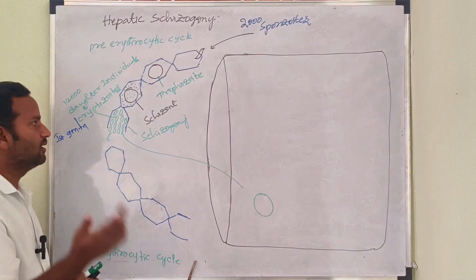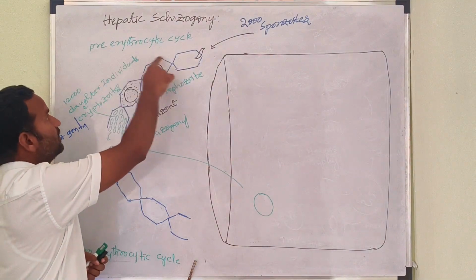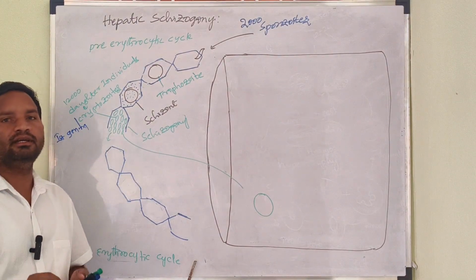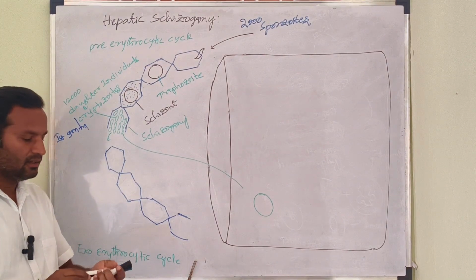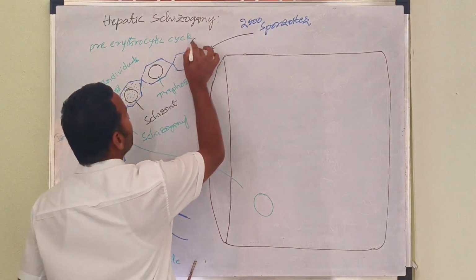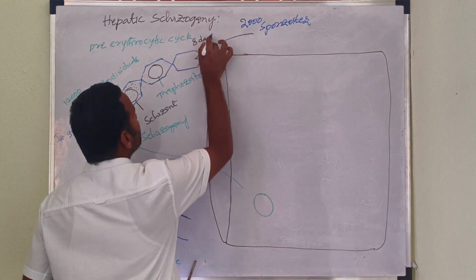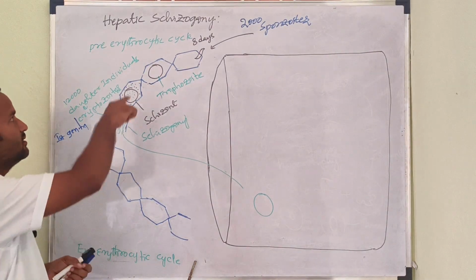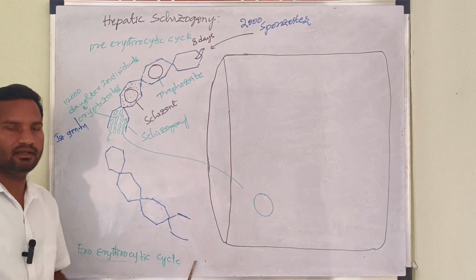The pre-erythrocytic cycle is completed in 8 days. That is about the pre-erythrocytic cycle.